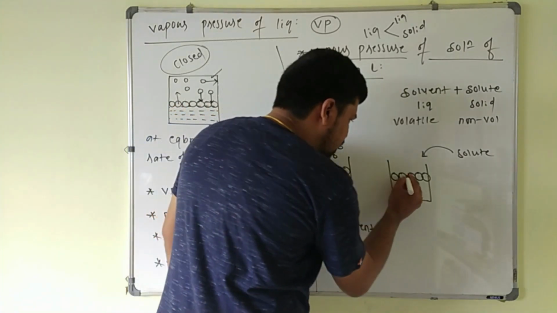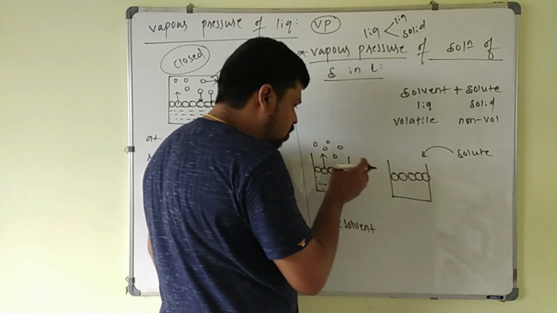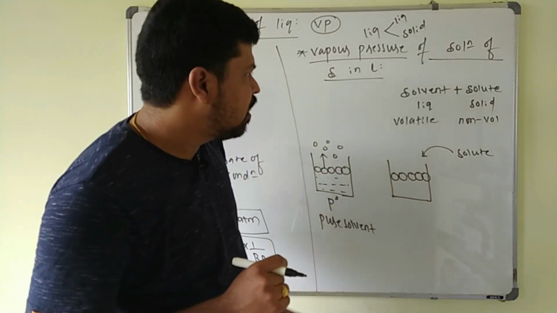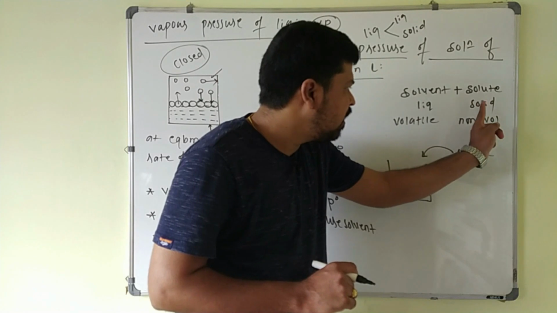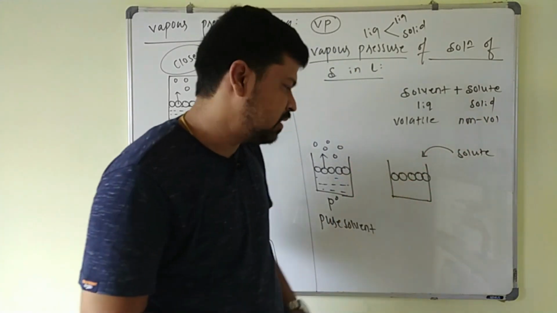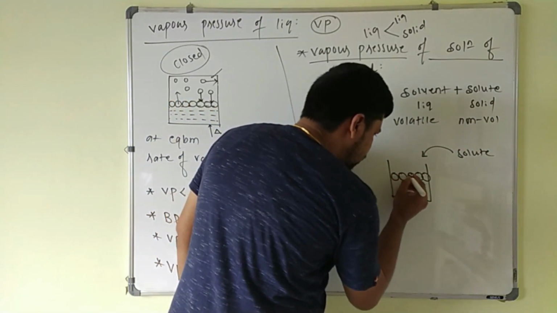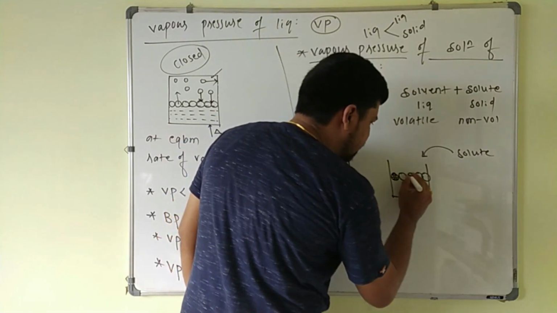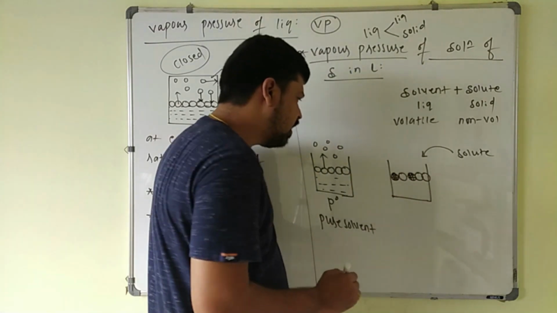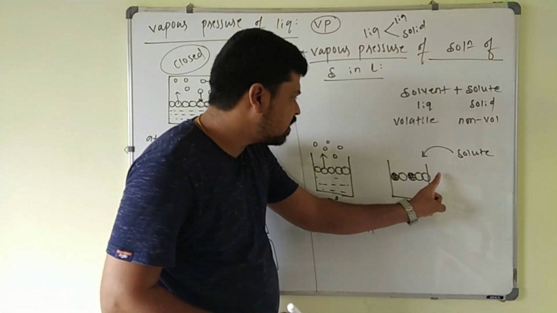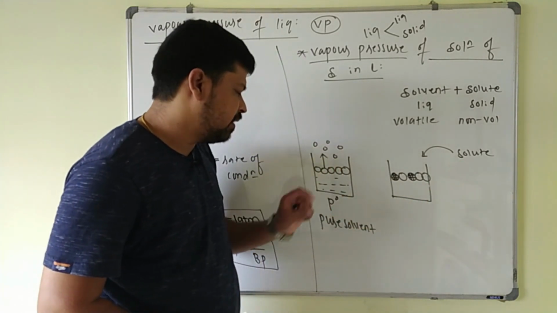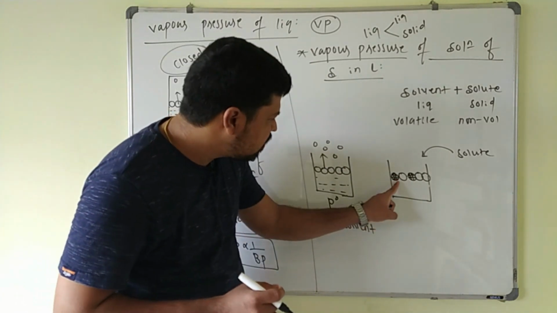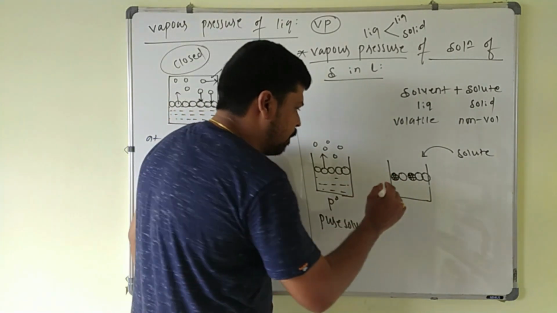In this solution, the surface of the liquid contains solute particles as well as solvent particles. Always keep in mind, these solute particles, being solid, are non-volatile and will not form any vapors. The number of solvent particles at the surface is less here: 5 solvent molecules there and only 3 solvent molecules here.